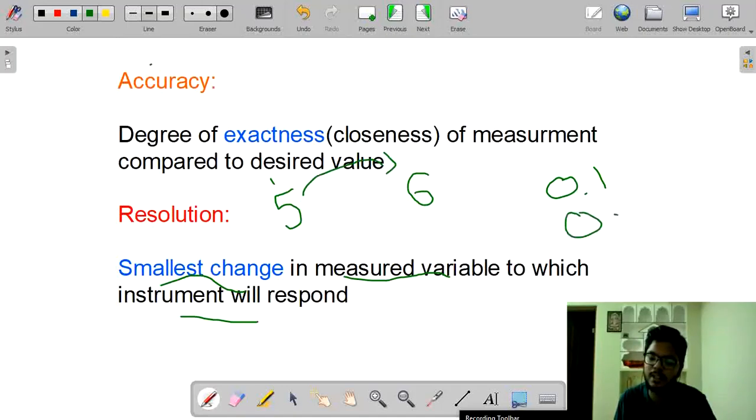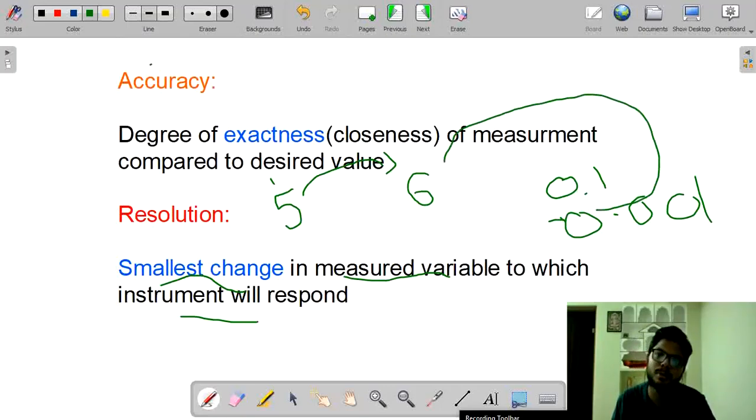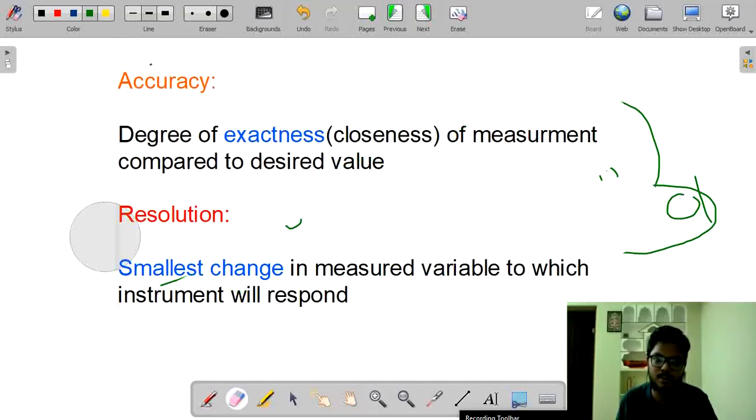Or if my initial value is 5 and due to some circumstances it changes to 5.001, then my system automatically will show 6. This value is decided by the manufacturer.